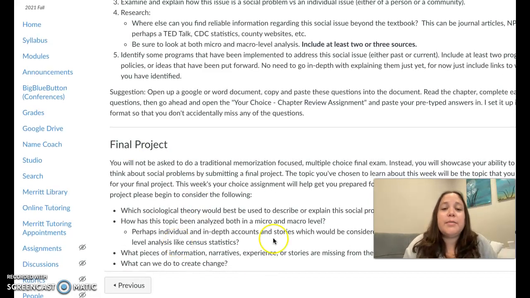You'll see here that there's some information about the final project. It's going to be a non-traditional way of testing your knowledge. It's not going to be a multiple choice exam. You're going to, like I said, take the information from this week and translate that into a final project and a kind of teach back. So these are some of the questions here listed that you're going to be addressing for your final exam. Like I said, I'll make another separate video about that.